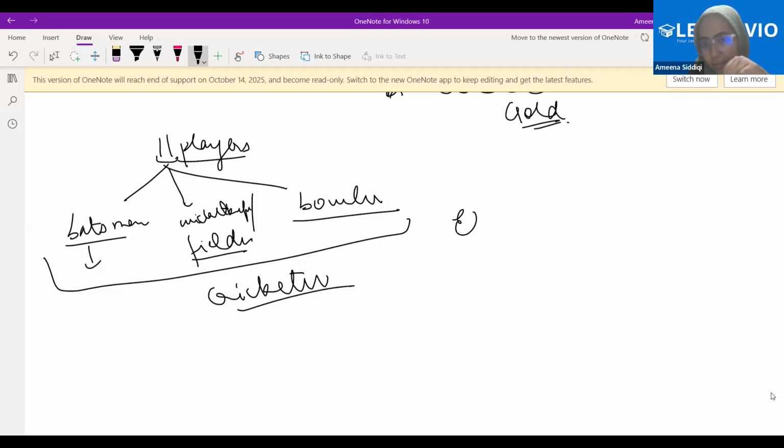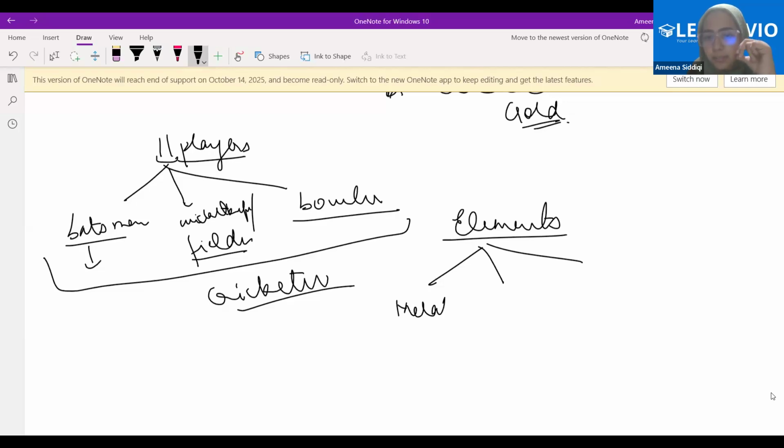In a similar manner, beta, there are some elements which have certain properties, therefore they are called metals. There are some elements which do not have those properties, therefore they are called non-metals.